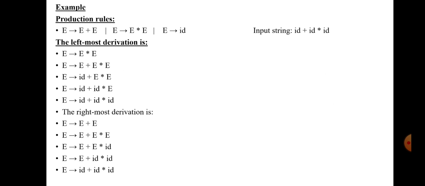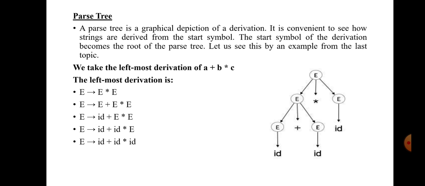For this leftmost derivation, the parse tree is drawn. Initially we start with the start symbol capital E. For that capital E, we substitute E star E. After that, for the leftmost capital E, we substitute E plus E. After that, for the leftmost capital E, we substitute ID.